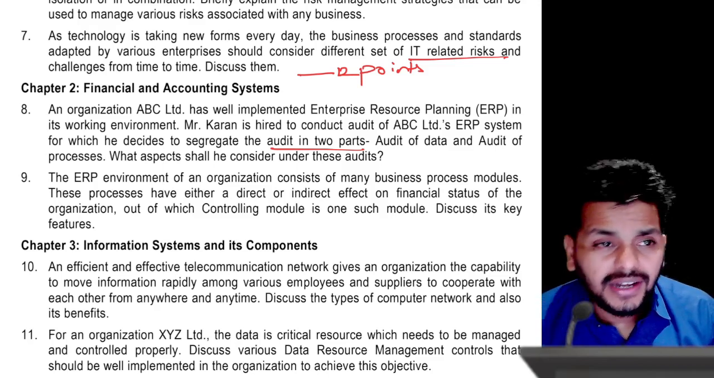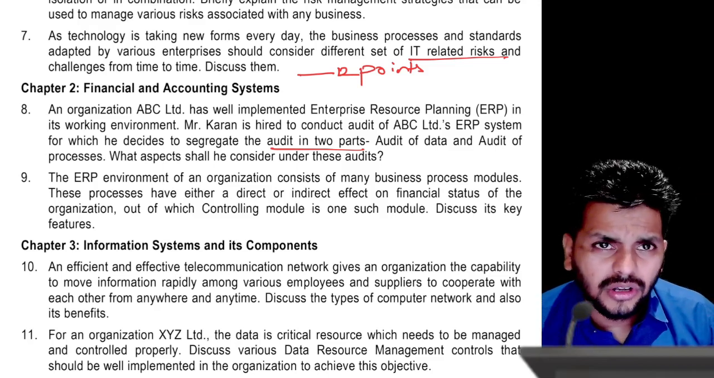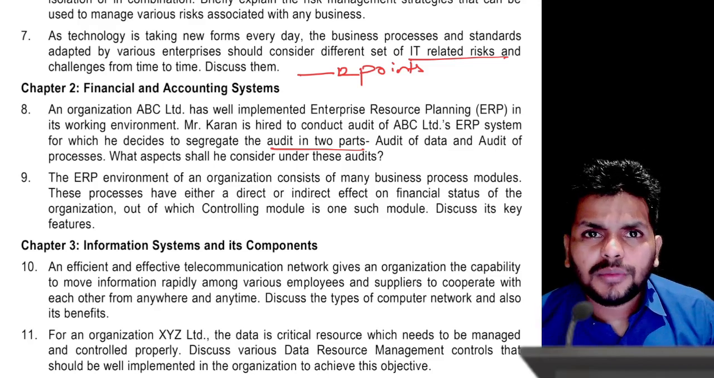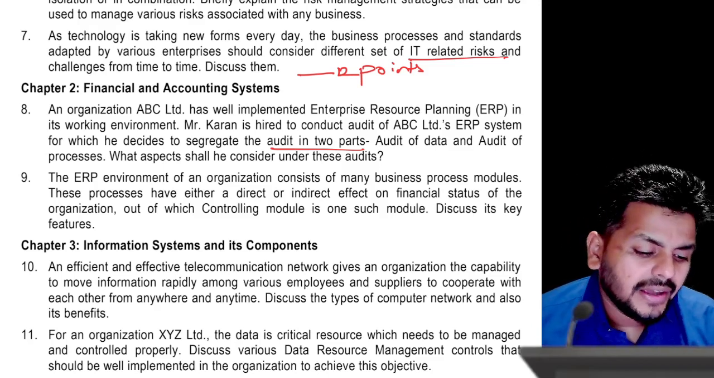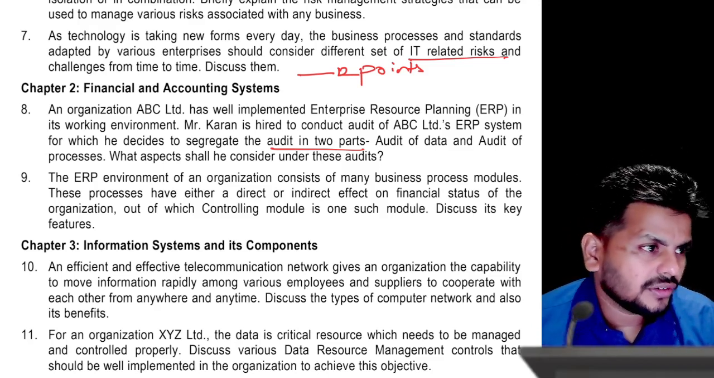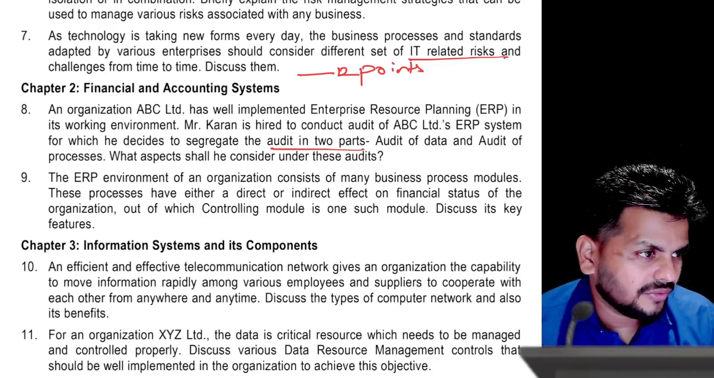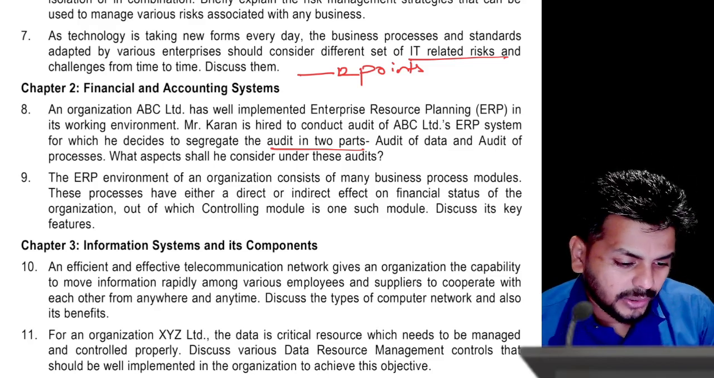In terms of audit of data, when you talk data, it's about safety. So we're talking about physical safety and logical safety. And when we talk about audit of processes, we talk about input validations and stuff like that. So it's straight out of the question book.